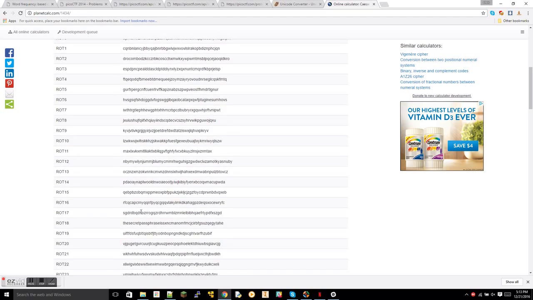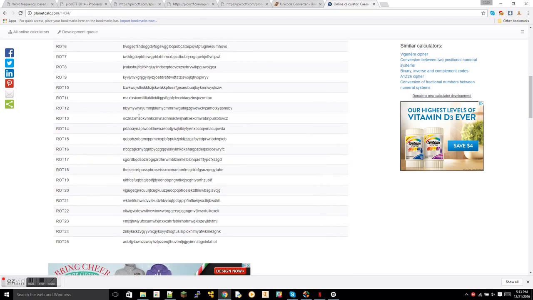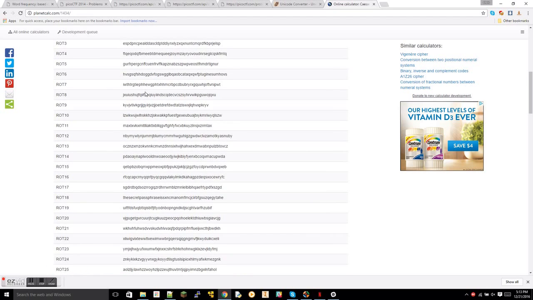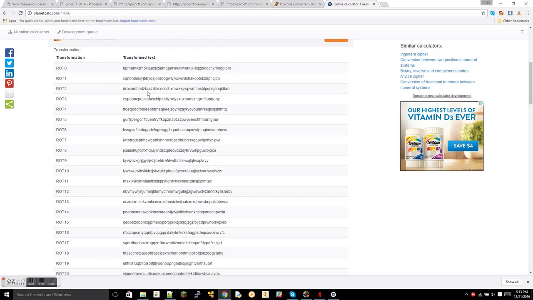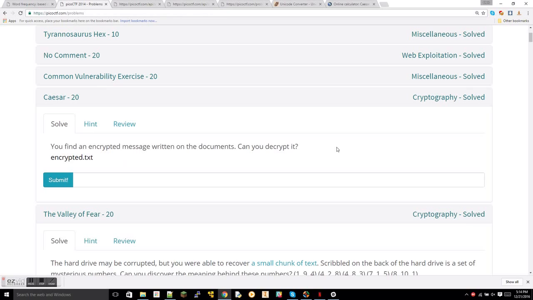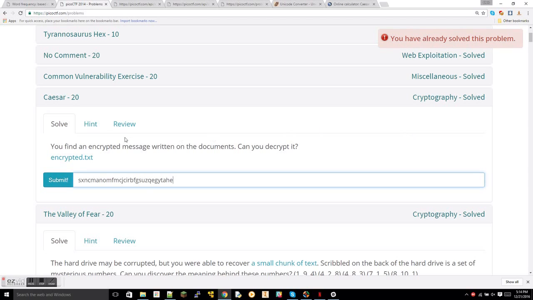So we go through until we find one that makes sense. Oh, here we go. The secret phrase is this big thing. We'd copy this and input it into our answer. I already solved it though, so it won't let me do it a second time, which is kind of a shame.